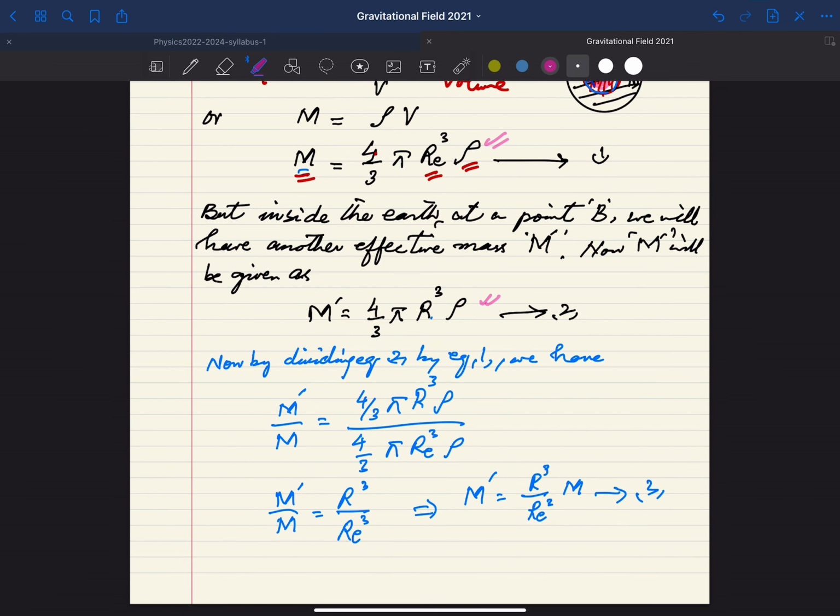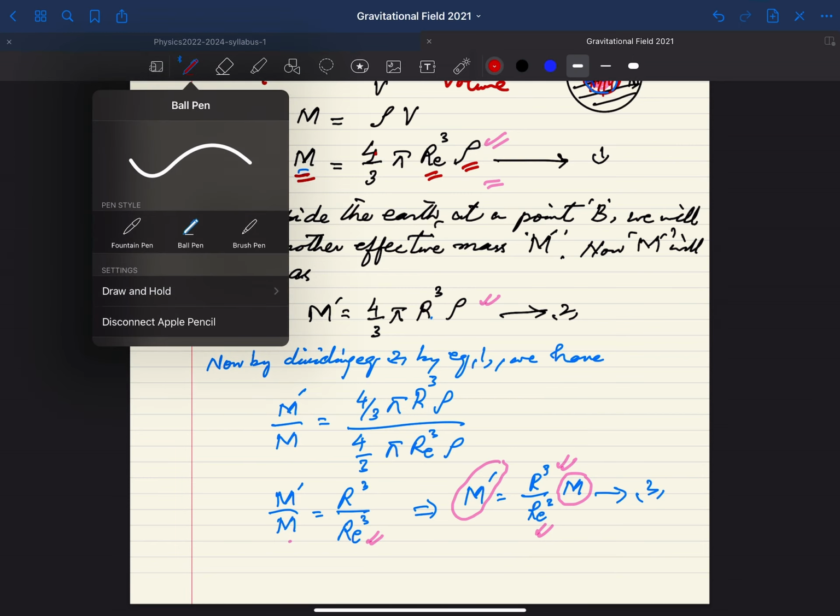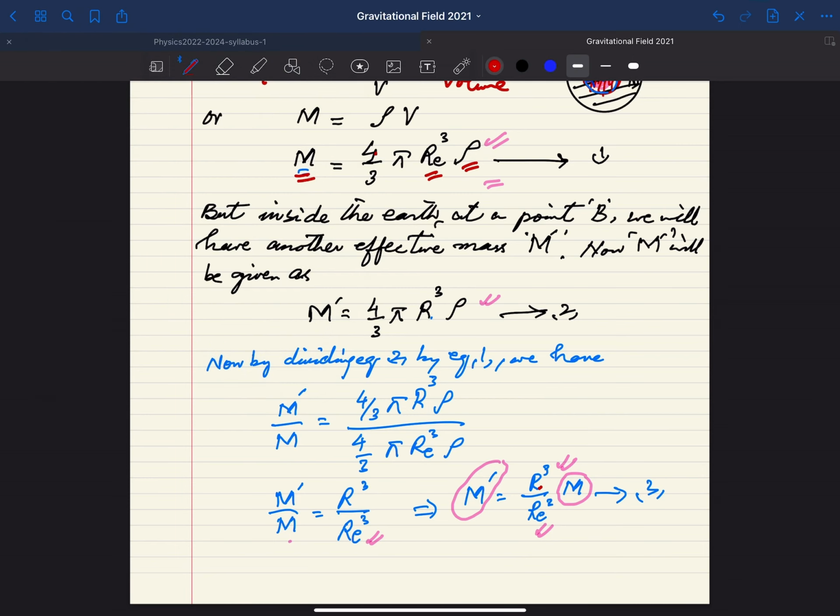Now if we divide equation 2 by equation 1, we get m' divided by m is equal to r³ divided by Re³. Or if we simply want to mention m', it is r³ divided by Re³ into m. Remember this point, again I am mentioning: this r is less than Re, and because of that this ratio will always be less than 1.